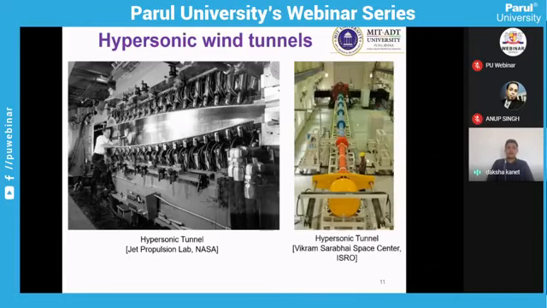And in India, we have the hypersonic wind tunnel facility at the Vikram Sarabhai Space Centre, ISRO, which is a proud, like, it is the third largest in the world. And you can see the size of this wind tunnel.